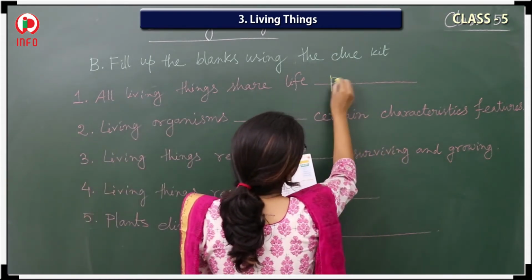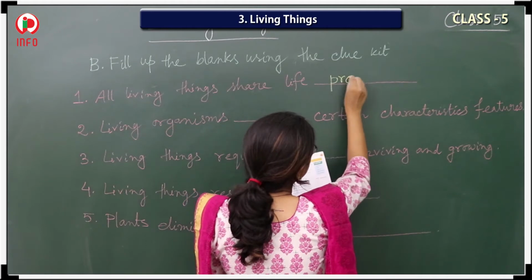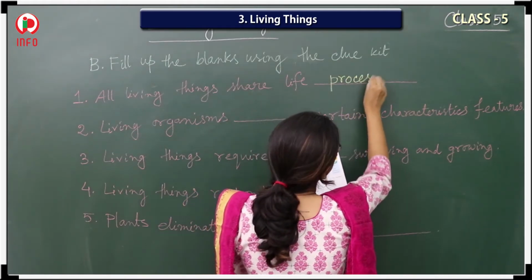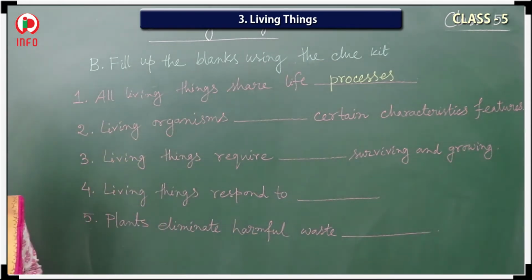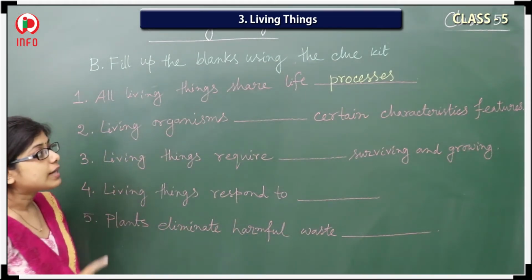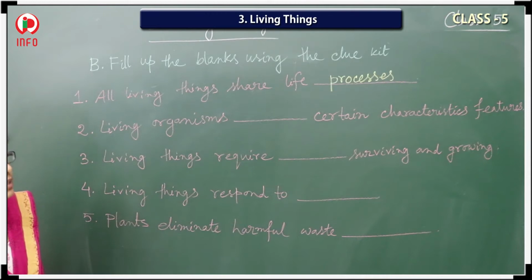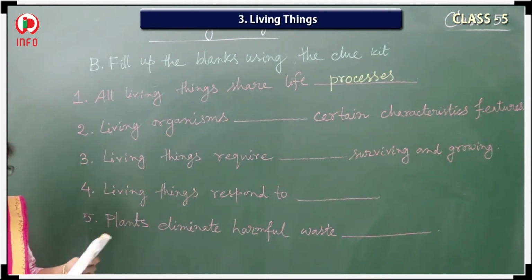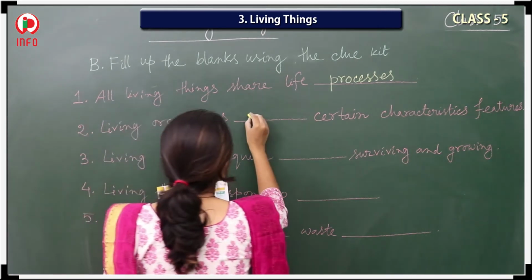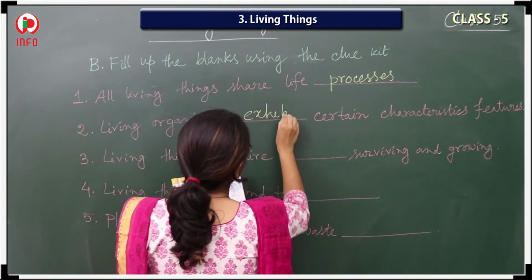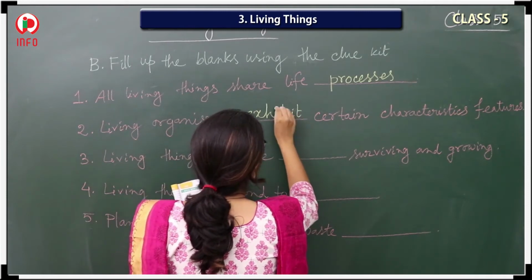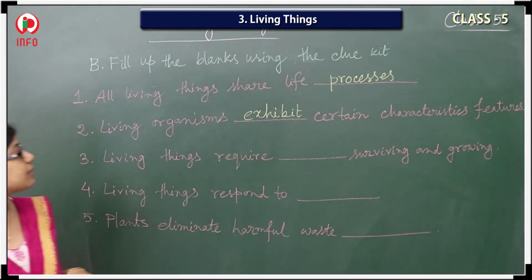Next, second one: living organisms dash certain characteristics, features. What should be the answer? Exhibit. Yes, in the clue kit, exhibit is there. So you have to write exhibit here.